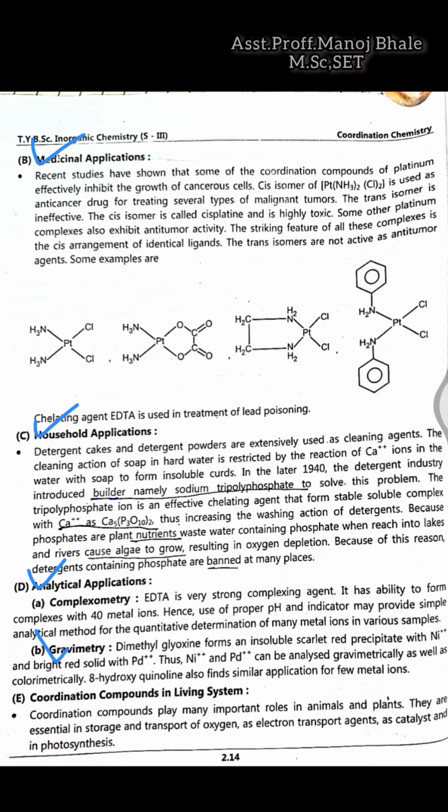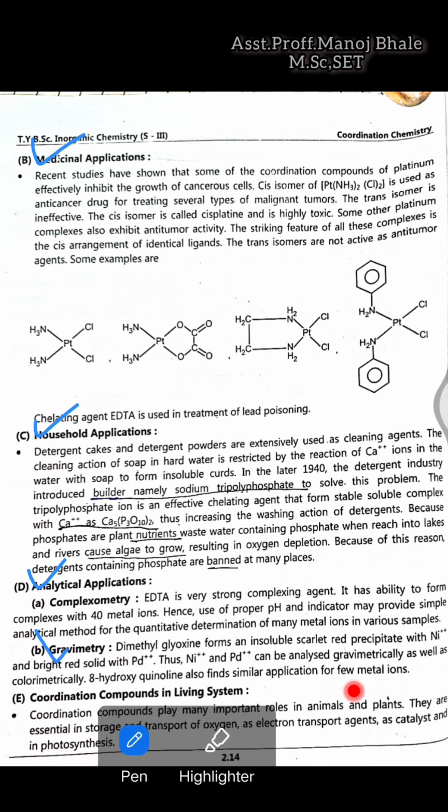Next is gravimetric applications, which is also given there. Dimethylglyoxime is insoluble and gives a scarlet red precipitate with nickel, and a bright red color solution with lead, and nickel and lead can be analyzed here gravimetrically as well as by colorimetry. So 8-hydroxyquinoline also has similar application for many metals. That means gravimetric analysis also happens here with the use of this coordination compound. That means there are a number of applications in our day-to-day lives.